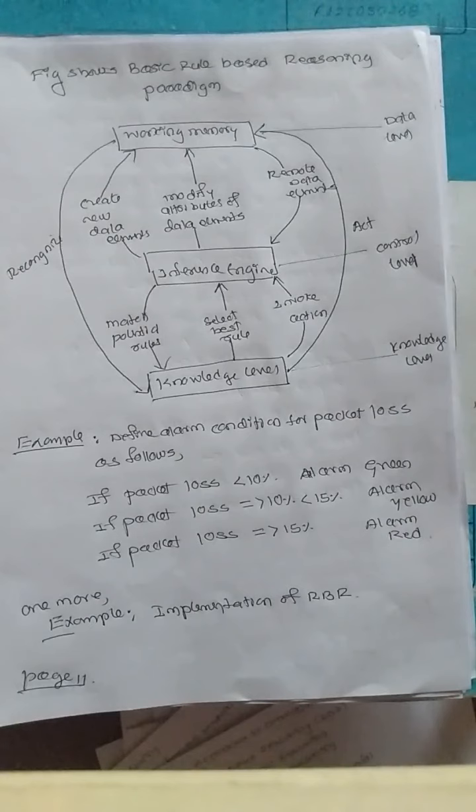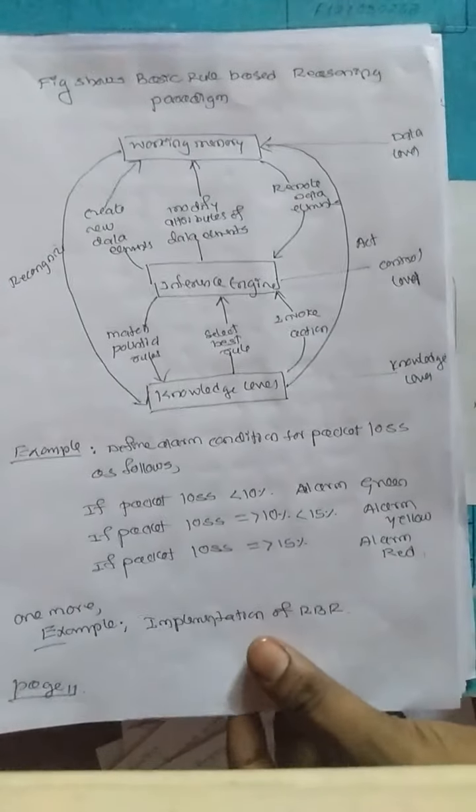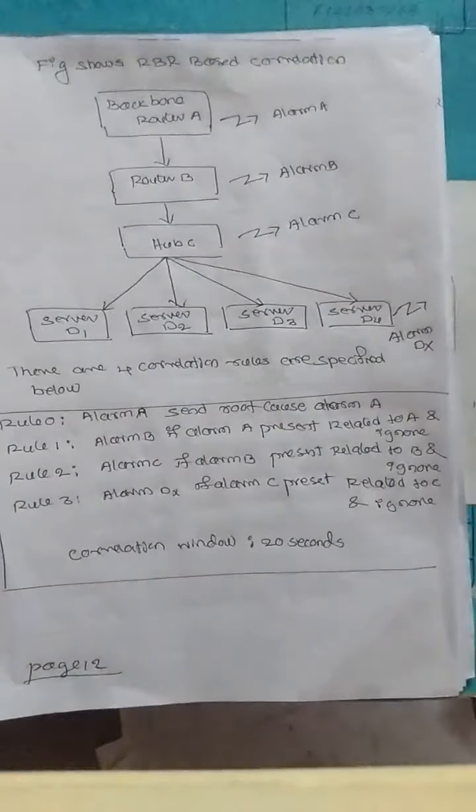Looking at this example for the implementation of RBR, rule-based reasoning, it shows a 4-layer network: backbone router A linked to router B, and hub C connected to router B, which has 4 servers, D1 through D4, in its LAN. Without a correlation engine, the failure of router A will generate an alarm.